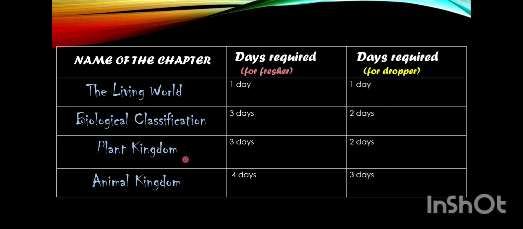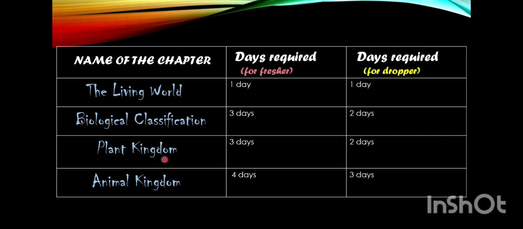Next, coming to the plant kingdom, here again there are 5 subtopics: algae, bryophytes, pteridophytes, gymnosperms, and angiosperms. In NEET 2025, there was a question from pteridophytes, I think. They asked the life cycle.